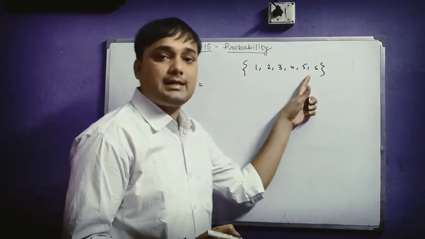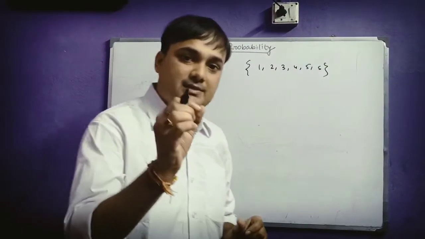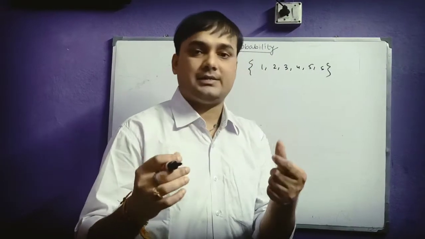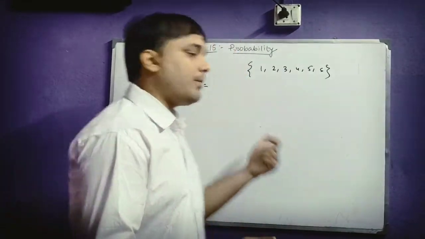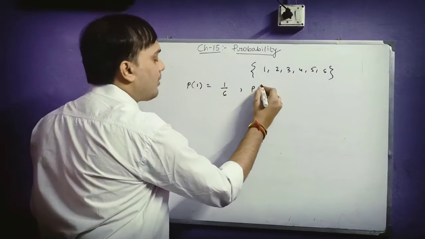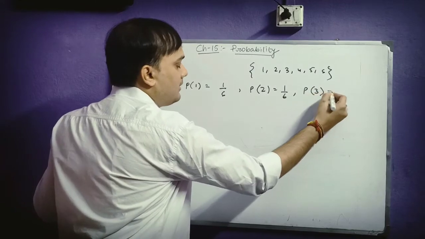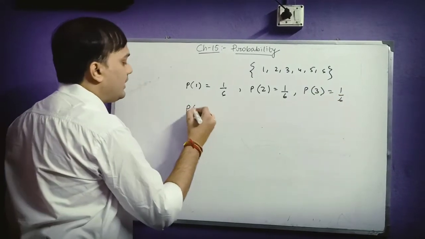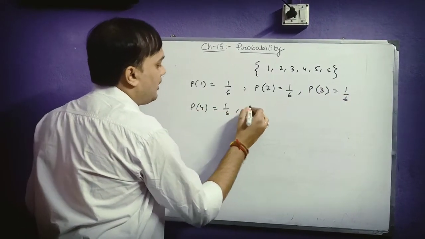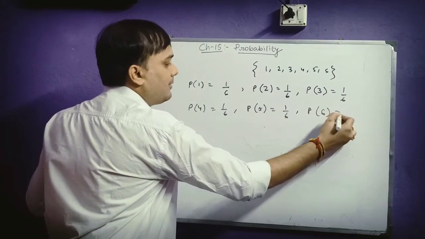So probability of getting 1 is, see, out of total 6 outcomes, you have only one face in which 1 is written. Similarly you have only one face in which 2 is written. So probability of getting 1 is 1 out of 6. Similarly, probability of getting 2 is again 1 by 6, of 3 is 1 by 6, of 4 is 1 by 6, of 5 is 1 by 6, of 6 is 1 by 6.